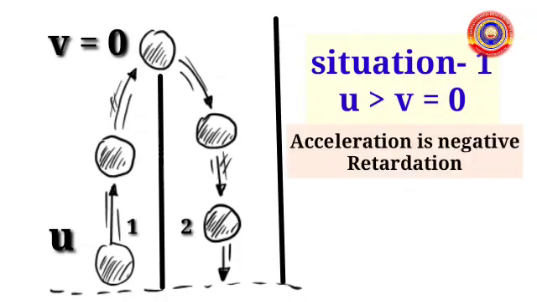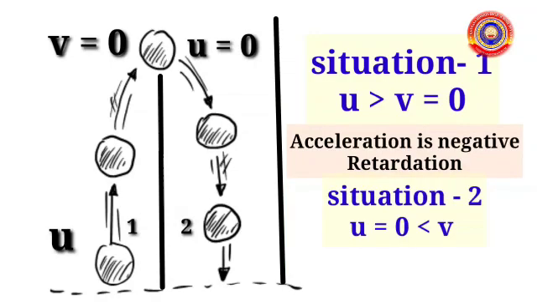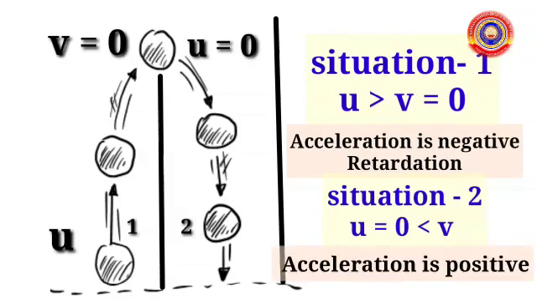So, the acceleration thus obtained is negative. Retardation happens. When it returns back, it undergoes free fall. When an object is subjected to free fall, the initial velocity is 0. And as it comes down, the velocity is increasing. So, when we find acceleration, it becomes positive. That is, retardation doesn't occur in this situation.